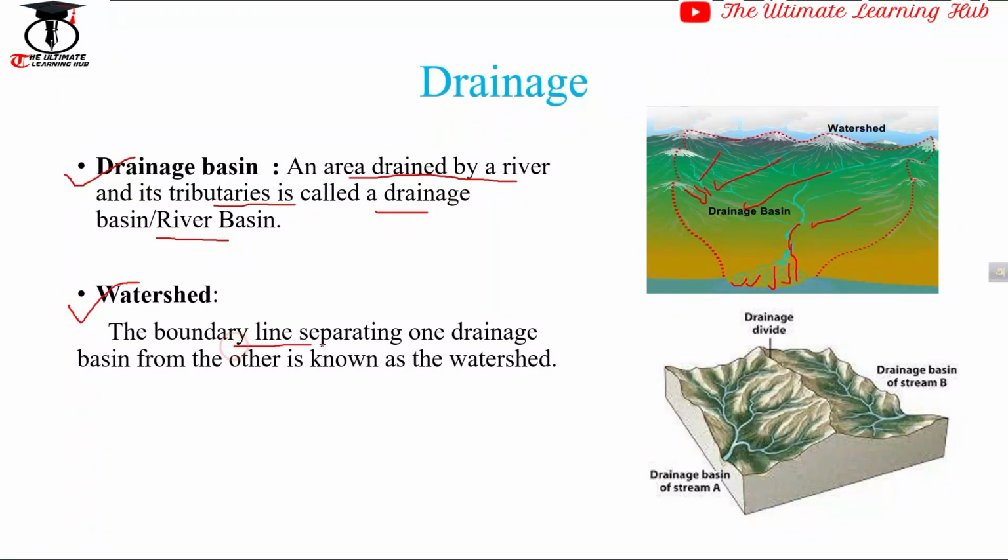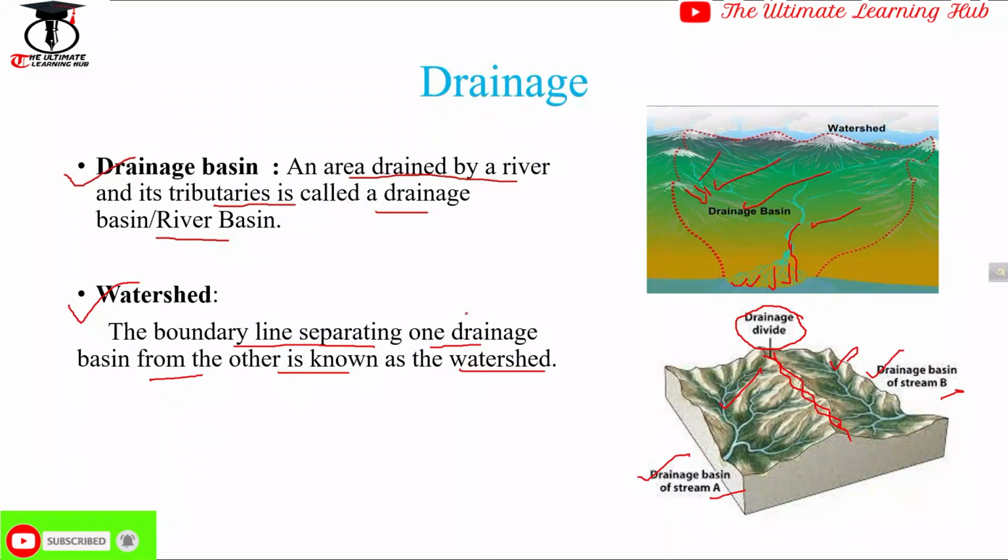Watershed means the boundary line separating one drainage basin from another. It is known as watershed. This watershed is also known as drainage divide. Drainage divide means this line or area divides the drainage basin of stream A and the drainage basin of stream B. These two different drainage basins are divided with this line, that is called watershed.